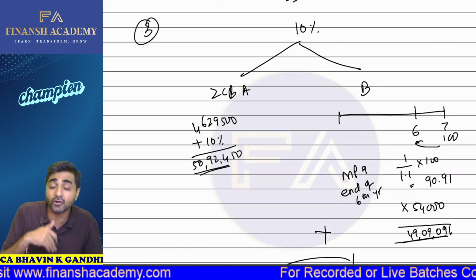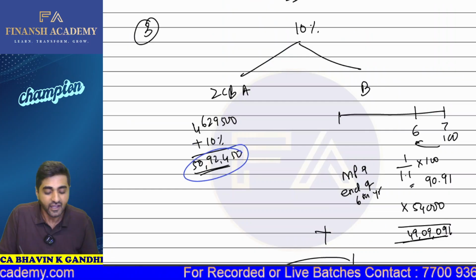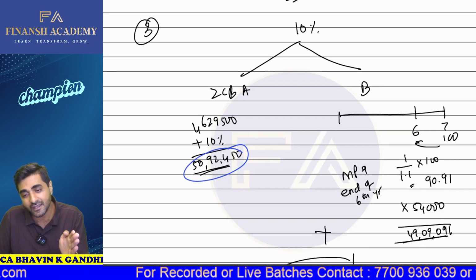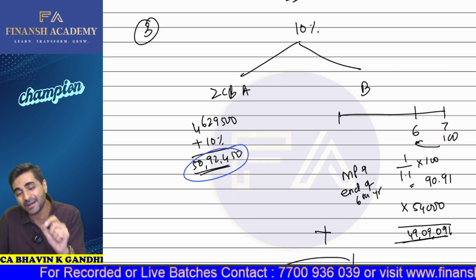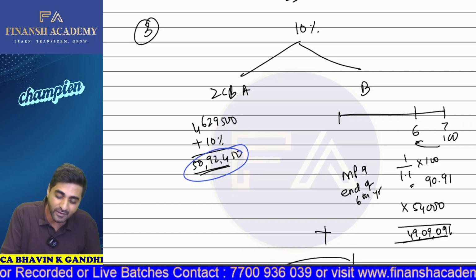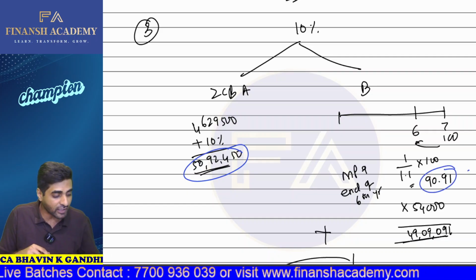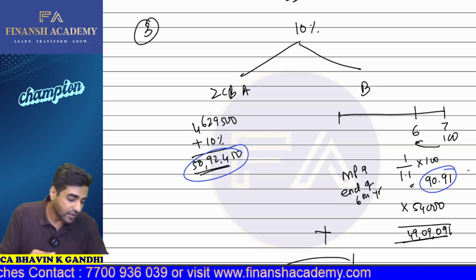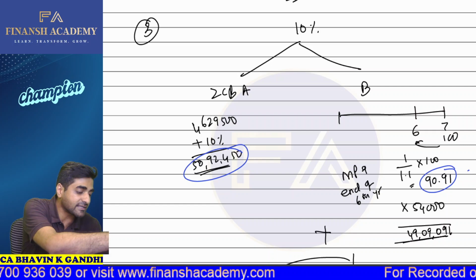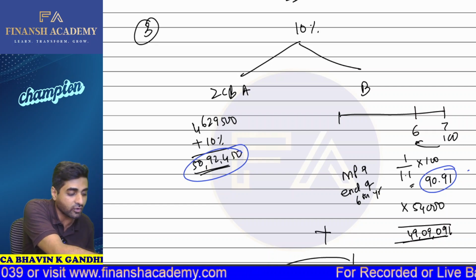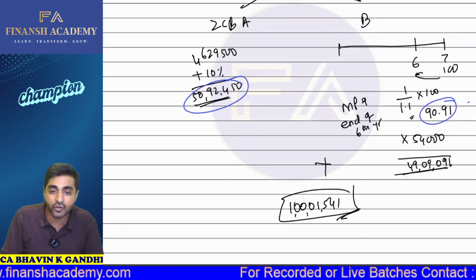Also, when the yield turns out to be 10%, the reinvestment will happen at the rate of 10%, giving lakh 92,450 from ZCBA. Again, ZCBB will be sold at the end of the 6th year. At what price? At the price at the end of the 6th year, which will be 90.91. Then you multiply the 54,000 bonds by 90.91 to get 49 lakh 9,000. So total, can I say you will be getting 1 crore rupees? Yes or no? Yes, sir, we'll be getting 1 crore rupees based on this. So come what may, you are definitely going to get your 1 crore.